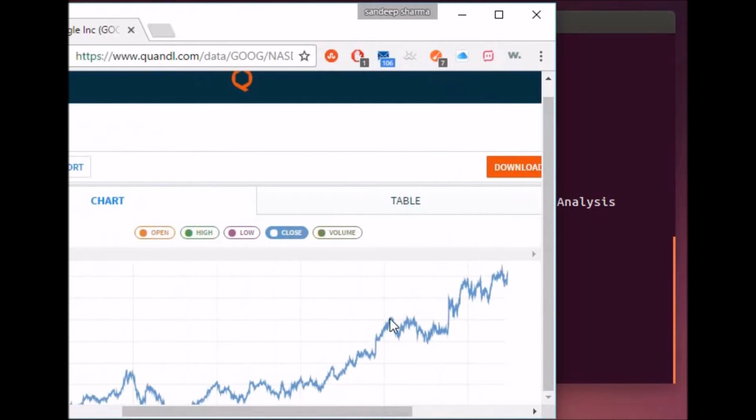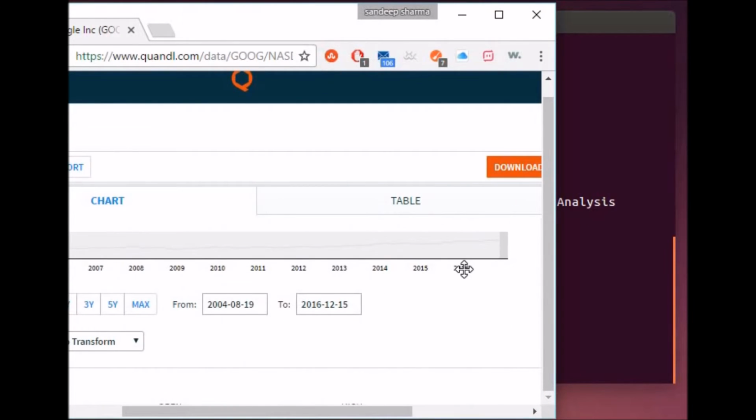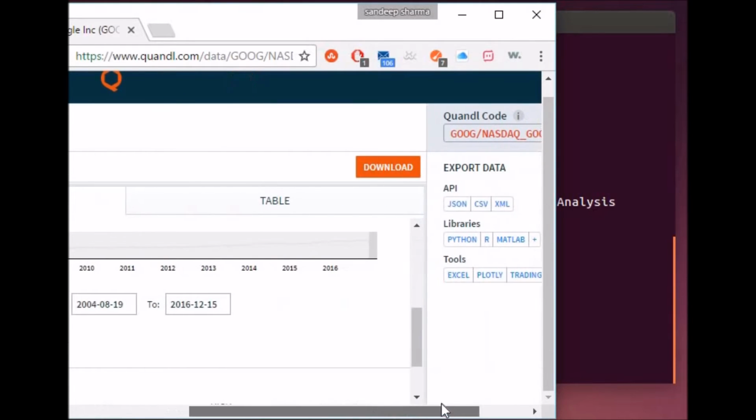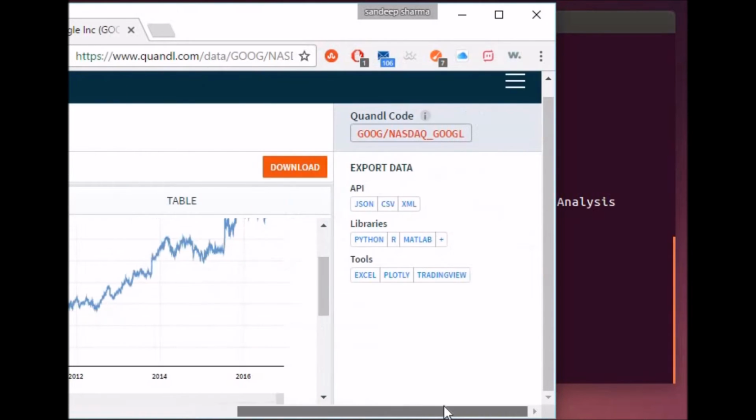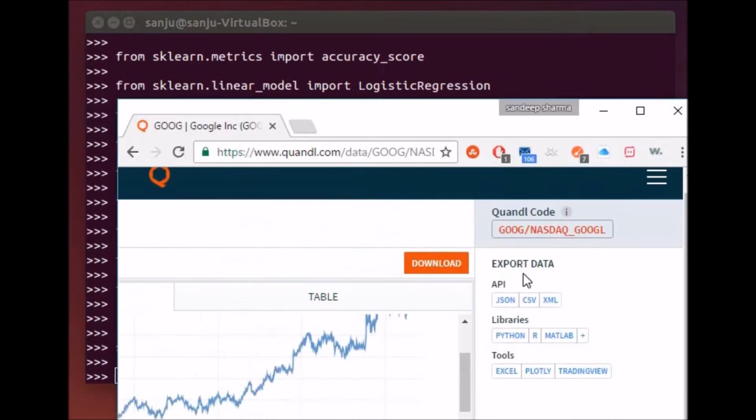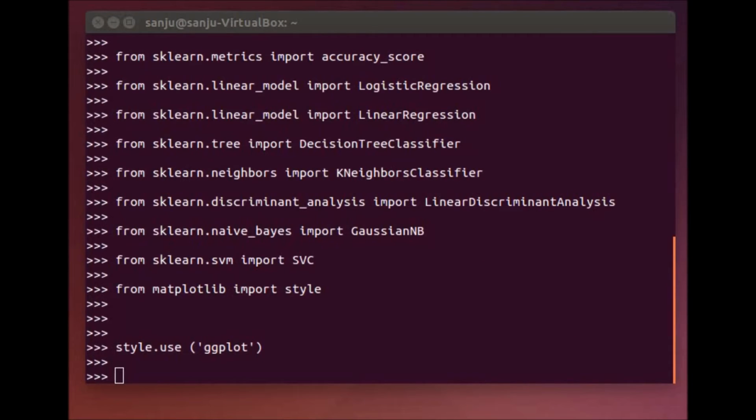It starts from 2005 till 2016. What we need is a Quandl code. So let's copy this Quandl code. After this, let's get the dataset.